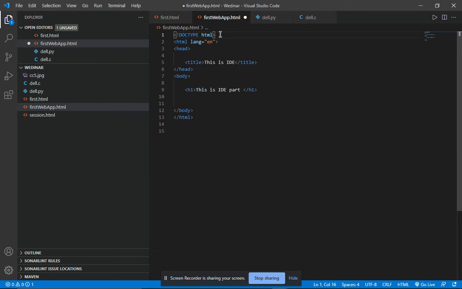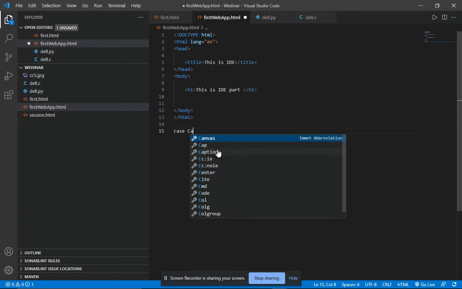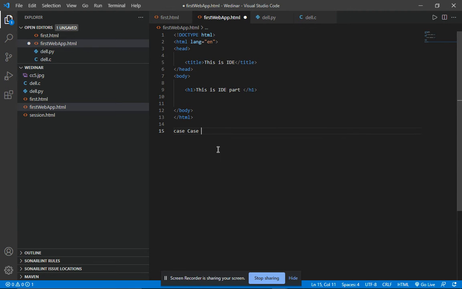What is the meaning of case sensitive? Many languages are either case sensitive or not case sensitive. Case sensitive means that if you write a letter or a word in small letters, it will be treated as different from the capital version by your code editor, or by the language. So this is case sensitive.